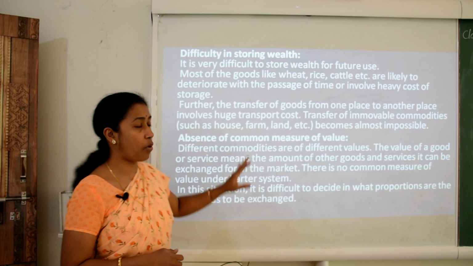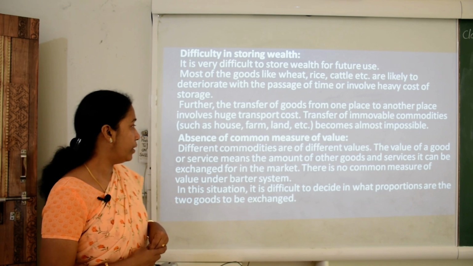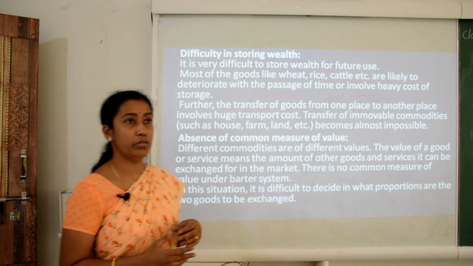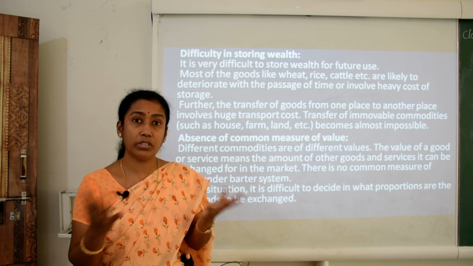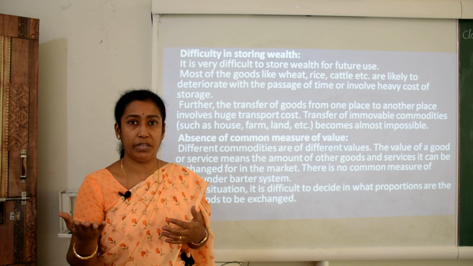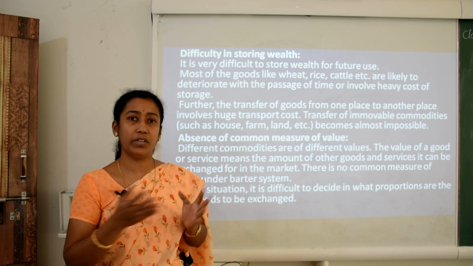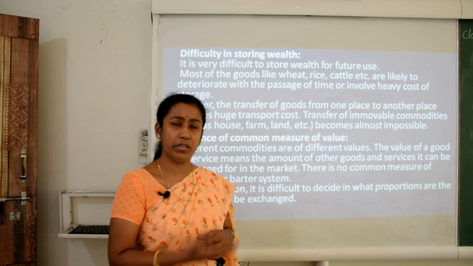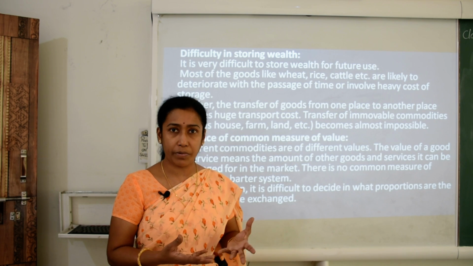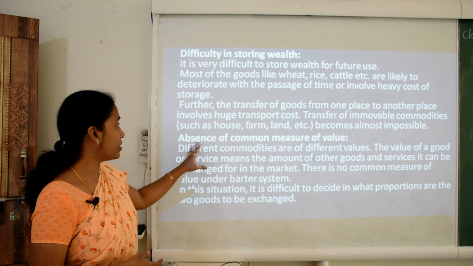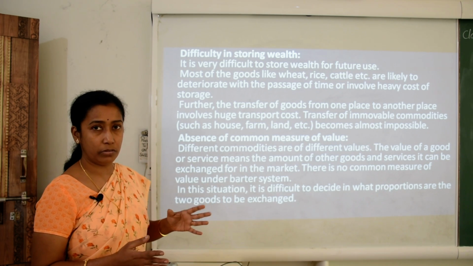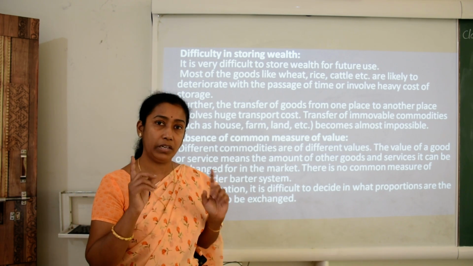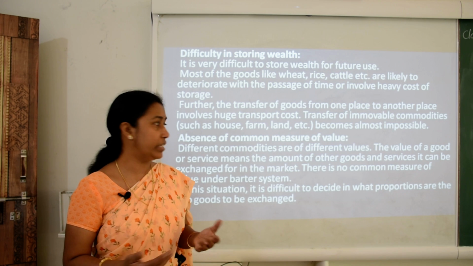Next is absence of common measure of value. When we say common measure of value, for example, the price of rice and gold are both different. Gold is a precious metal, and it is very expensive in comparison to rice or any other non-precious goods. So there is always an absence of common measure of value. Different commodities have different values. That means there were different goods and commodities available at that time, having different values.